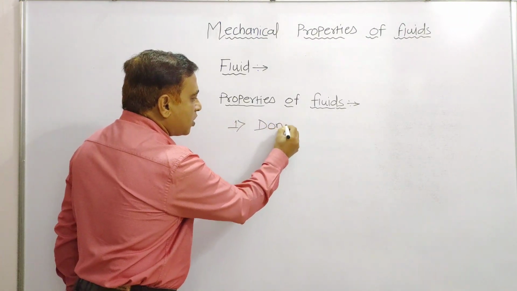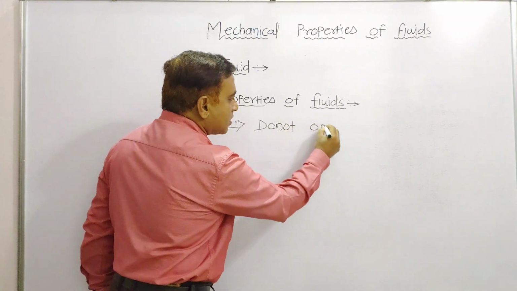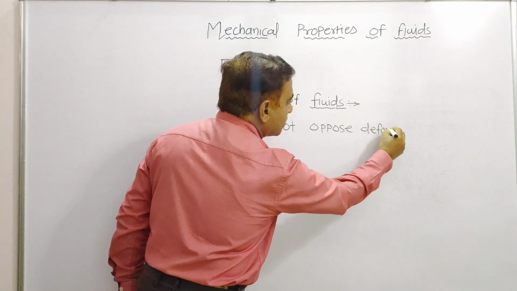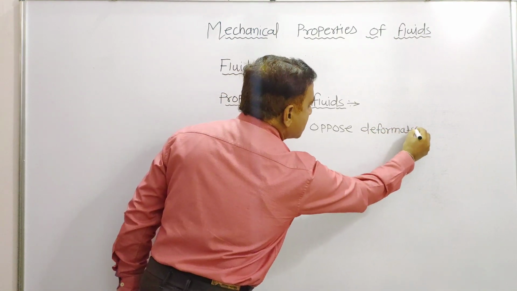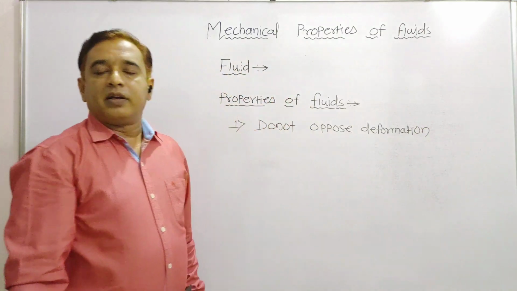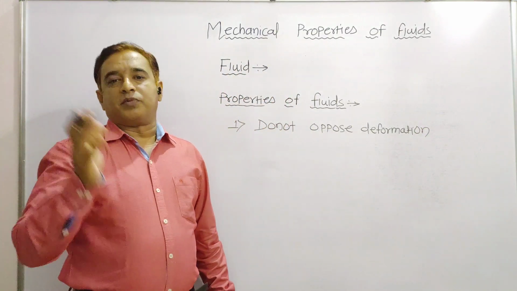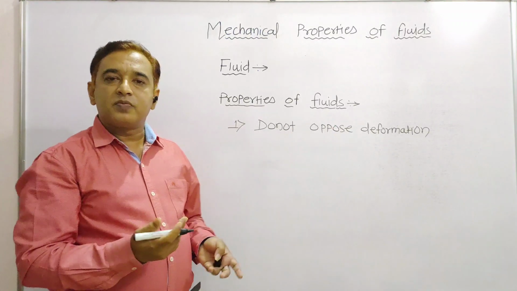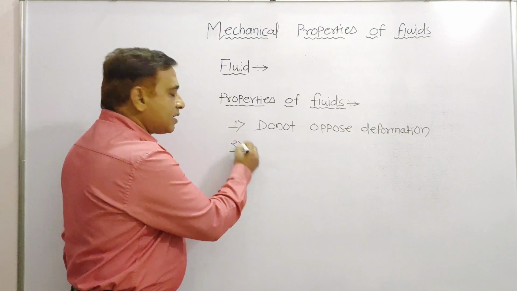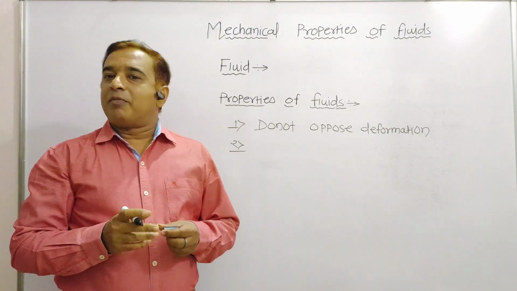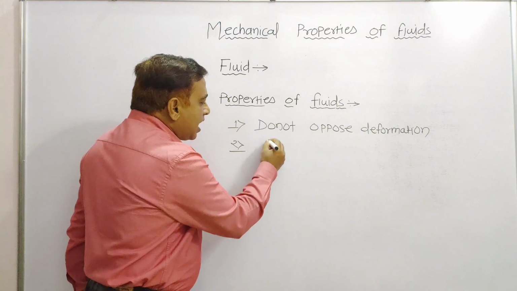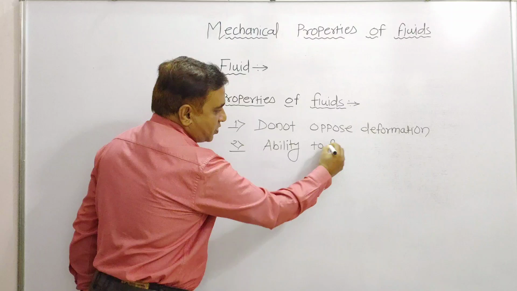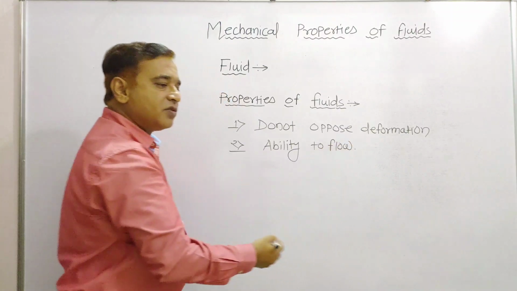Okay, they do not oppose deformation. Deformation means permanently this fluid gets deformed. Permanently the fluid gets deformed means it does not oppose the deformation. Second one, it has the ability to flow. Obviously, any liquid, any fluid has the ability to flow.